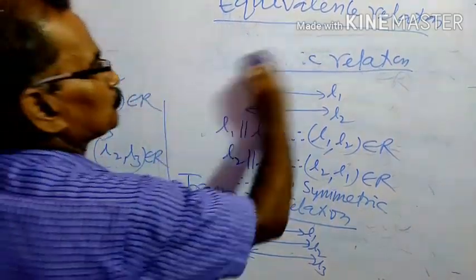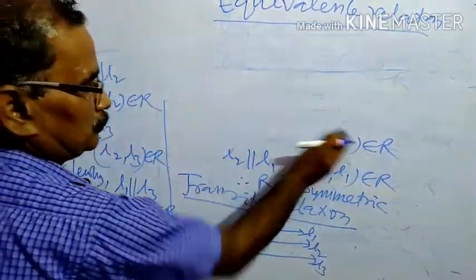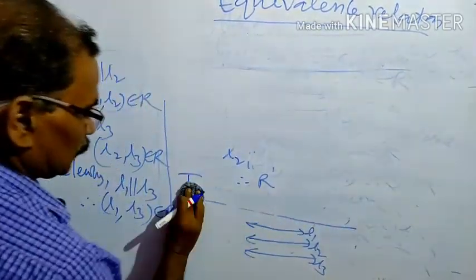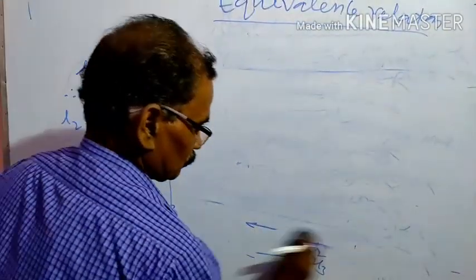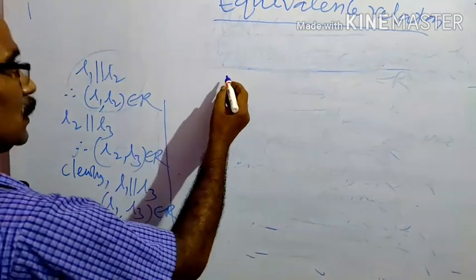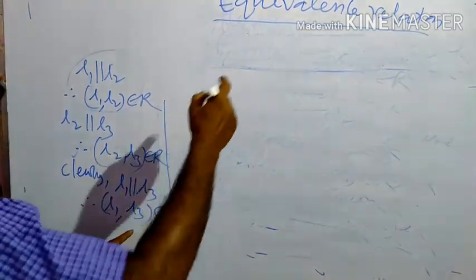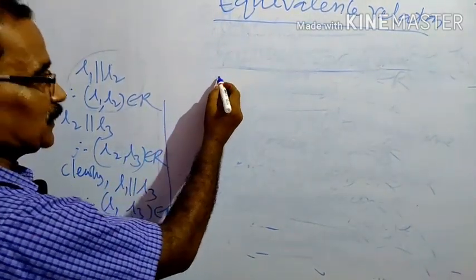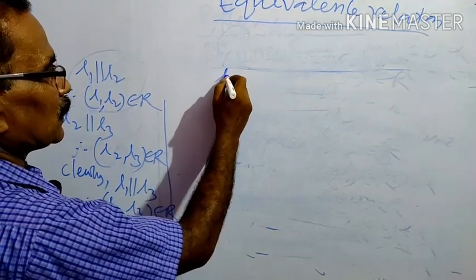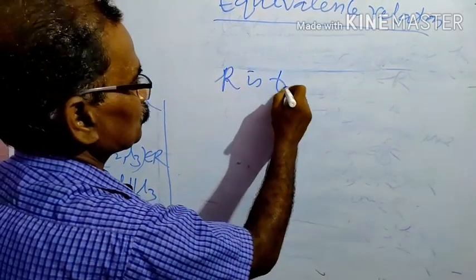Next, this is the condition of transitive. Therefore R is transitive.